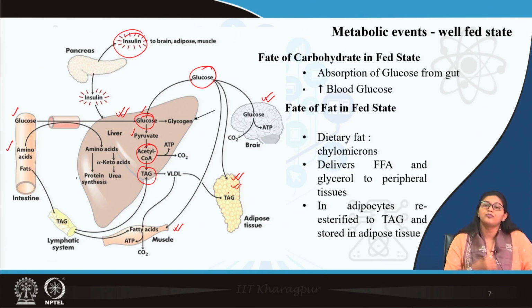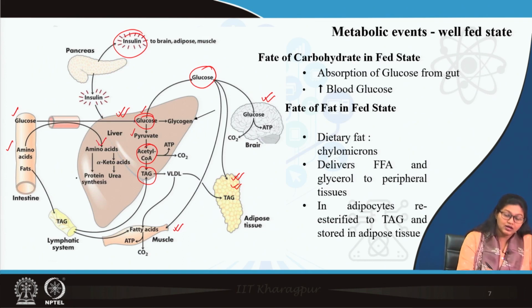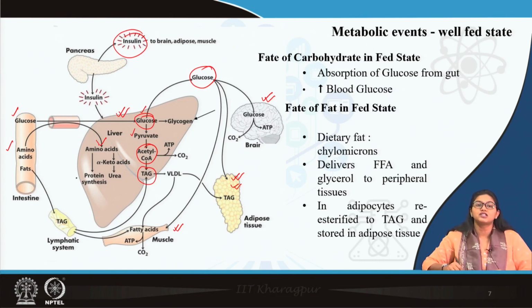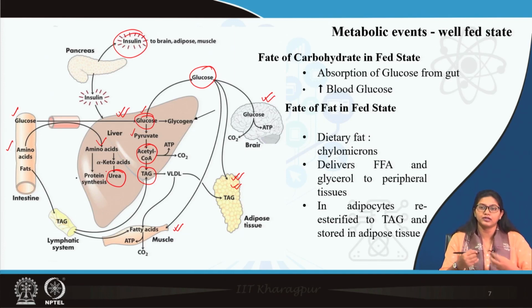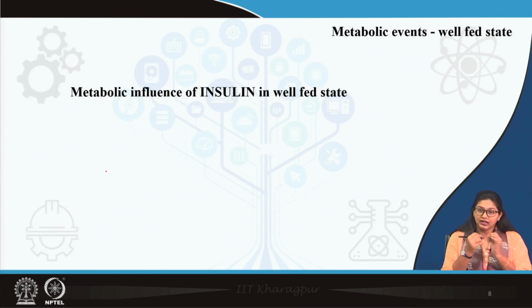Now, of dietary amino acids, the majority is utilized for synthesis of protein, like the protein which has been depleted during the glucose alanine cycle. So, replenishment of skeletal muscle protein is done from the absorbed amino acids, and the amino acid which is in excess undergoes deamination and is excreted as urea. So, this is the metabolic condition after the well-fed state. But what is actually influencing it is the hormone insulin.